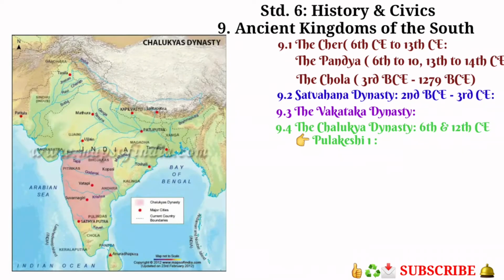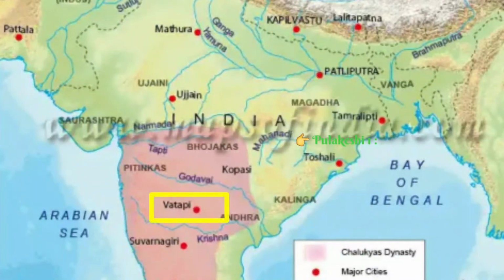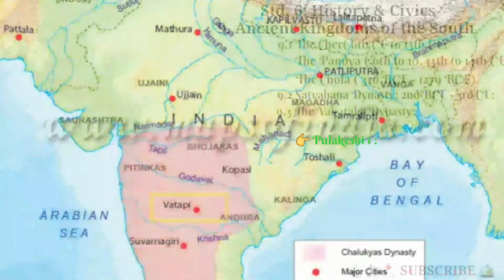Pulakeshi I established the rule of the Chalukya dynasty in the 6th century CE. It means that the founder of the Chalukya dynasty was Pulakeshi I. His capital was Badami, which was earlier called Vatapi. Yes, students, do remember the capital of the Chalukya dynasty in the 6th century was Badami, earlier called Vatapi.